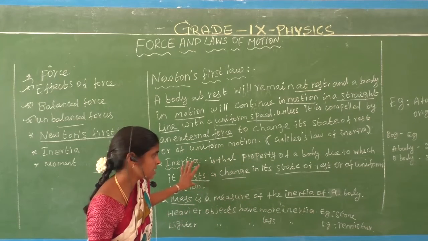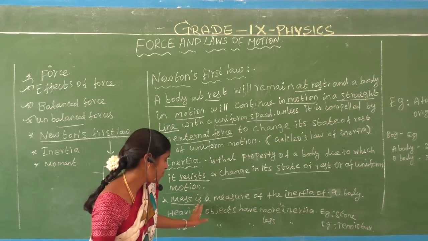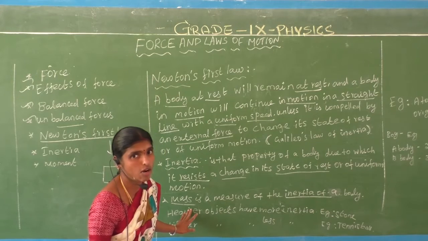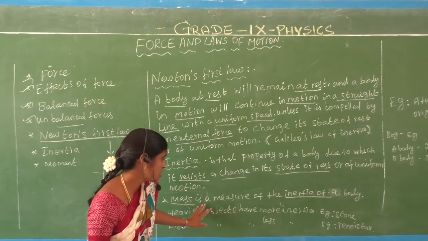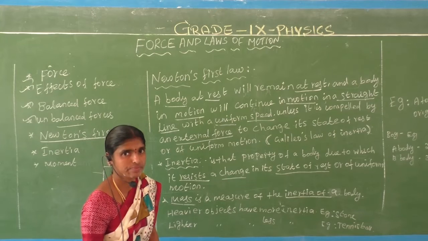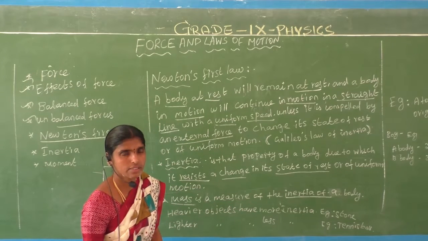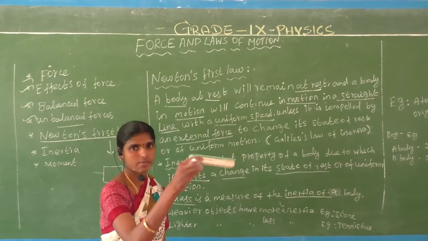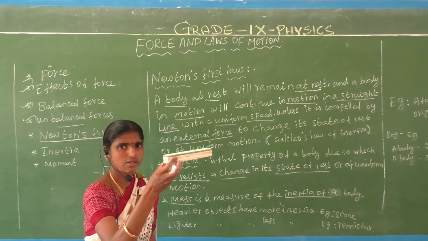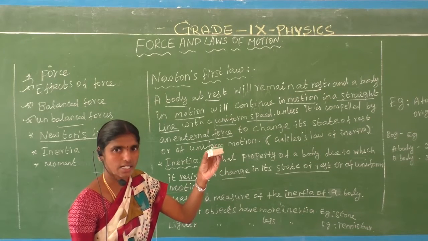What is meant by inertia, you know. Are you understand? Okay, what is the inertia? Which is nothing but the mass of an object or body. Mass is a measure of the inertia of a body. Are you understand? What is the inertia of a body? This is the mass. Okay, what would be the weight of this now? 2 kg. This is the inertia of the body.